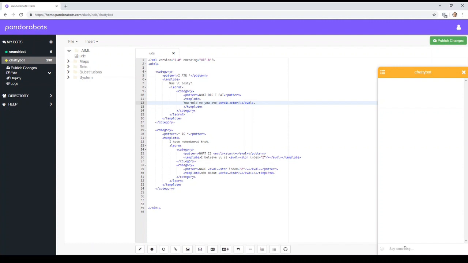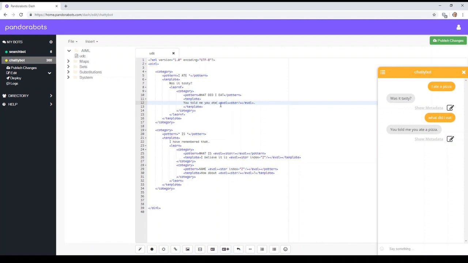If I say, I ate a pizza, was it tasty? So if I now ask, what did I eat? You told me you ate a pizza. So it's added it in there. It's learnt it and it's used it.